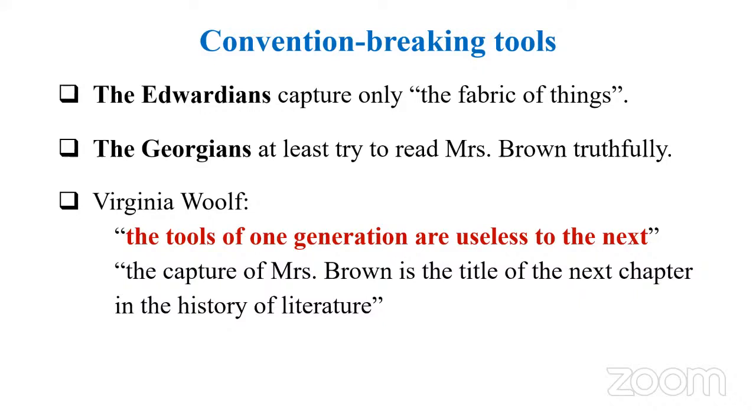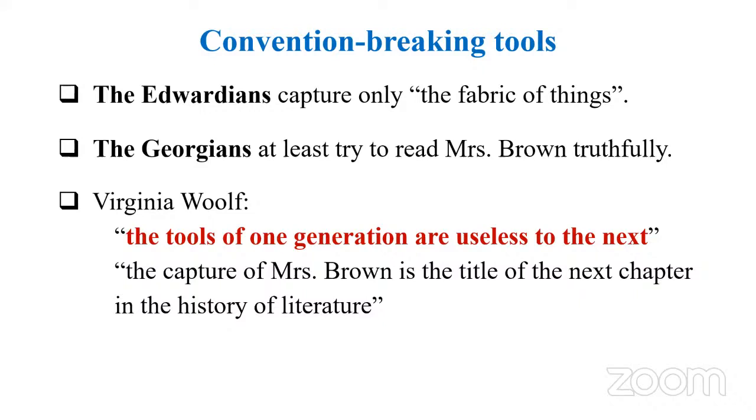And finally, Virginia Woolf ends the essay with this: the traditionalists went for the conventional. They had certain conventions to represent reality. But in the modern, industrial age, we should go beyond certain conventions. We have to break those conventions and come up with new tools to capture the inner reality of characters. And at least the Georgians gave a good try.